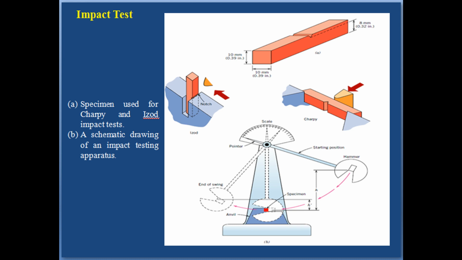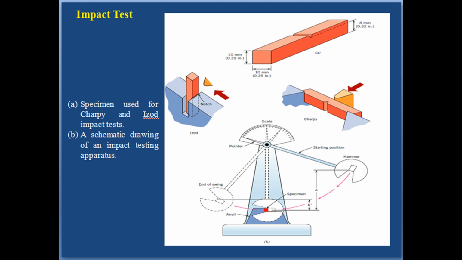Upon release, a knife edge mounted on the pendulum strikes and fractures the specimen at the notch, which acts as a point of stress concentration for this high velocity impact blow. The pendulum continues its swing, rising to a maximum height h dash, which is lower than h. The energy absorption computed from the difference between h and h dash is a measure of impact energy.